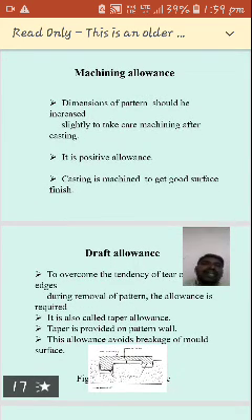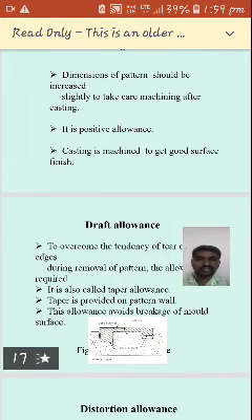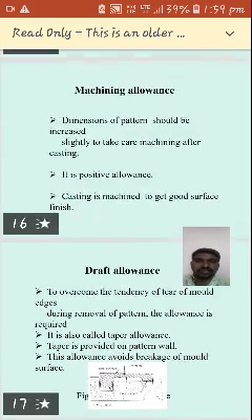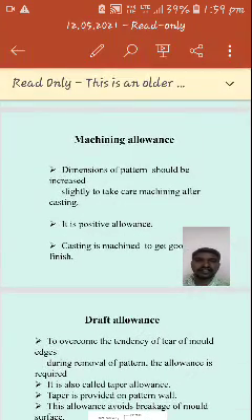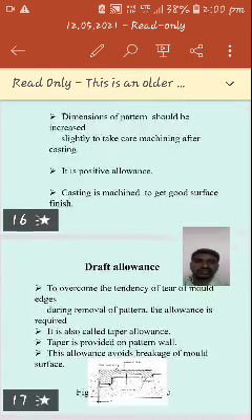The casting is machined to get a good surface finish. This machining allowance is added in addition to the shrinkage allowance. First you add shrinkage, then machining allowance.